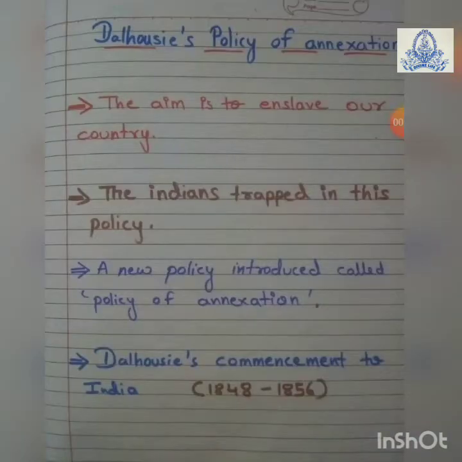Now the next topic is Dalhousie's policy of annexation. We already know the aim, meaning the intention or motive, behind Wellesley's subsidiary alliance was just to enslave our country without using his own resources. Understand? Some of the states accepted it already, some did not. Later on they had to accept it due to the lack of responsibility in the kingdom itself, or mismanagement.